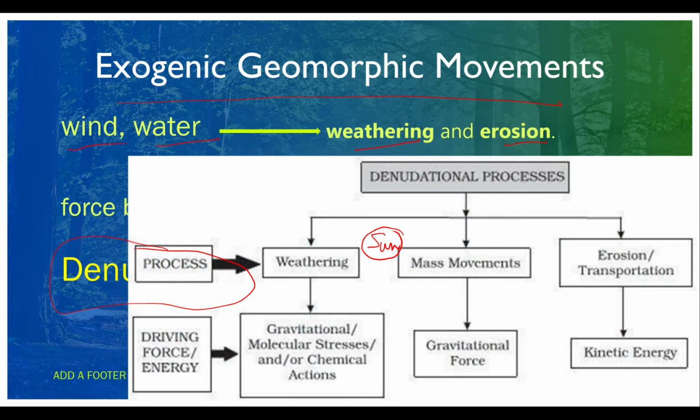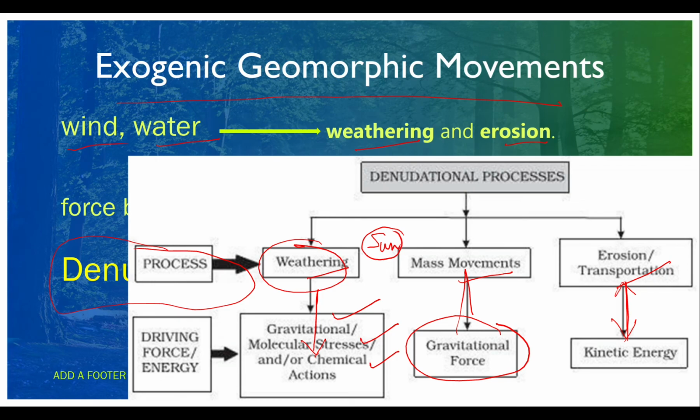The process of denudation includes weathering, mass movements, and erosion. Weathering is caused by gravitational and molecular stresses and chemical actions. Mass movements happen due to gravitational forces. Erosion and transportation happen due to the kinetic energy of the movement of water and wind. So these are the exogenic geomorphic movements.